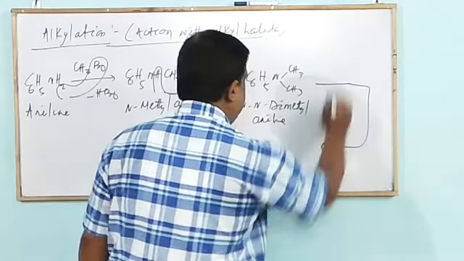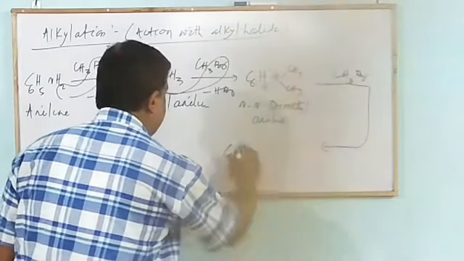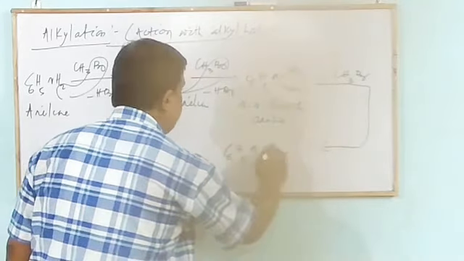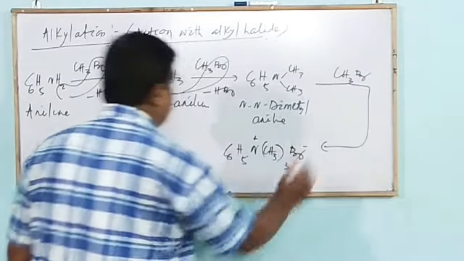When it again combines with another molecule of alkyl halide, it forms C6H5N(CH3)3+ Br-.